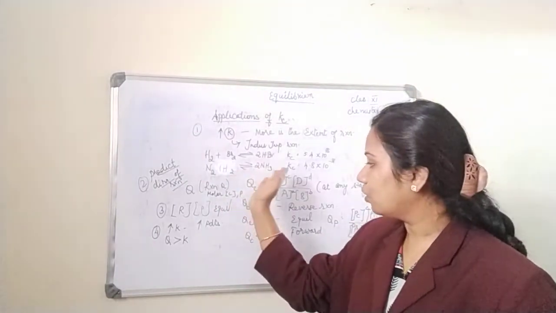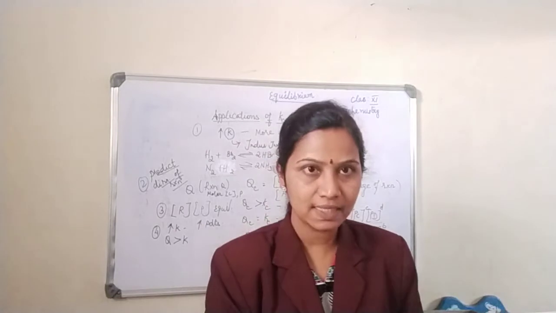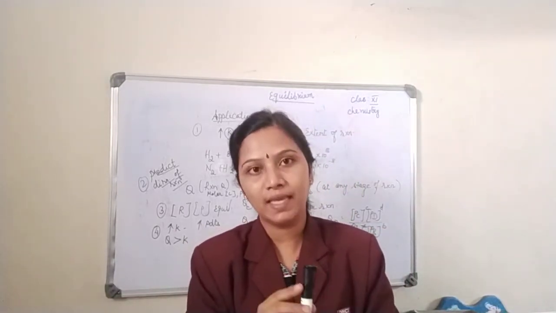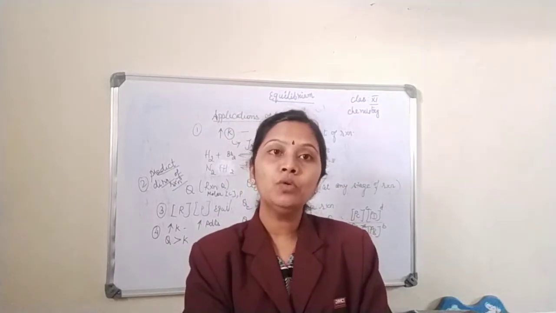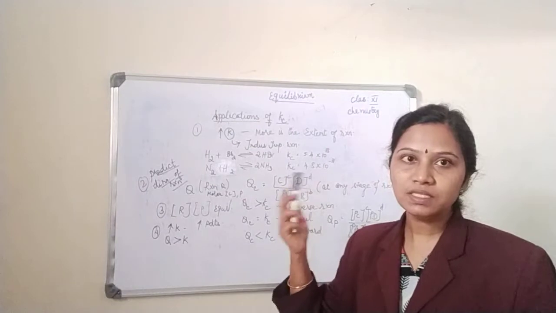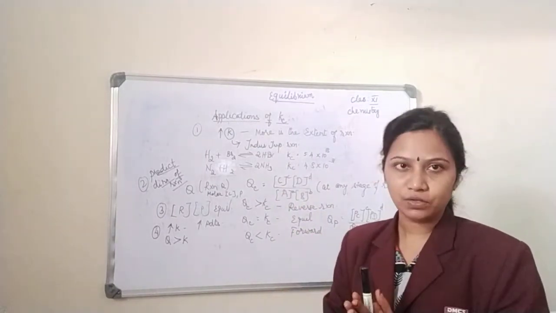This reaction will not proceed forward. I mean, the extent of the reaction proceeding forward is less. Instead, the backward reaction's extent is more because the value of K is less here. So the amount of nitrogen and hydrogen produced will be more here. So this is the first application of Kc. The greater the K value, the greater the extent of the reaction.